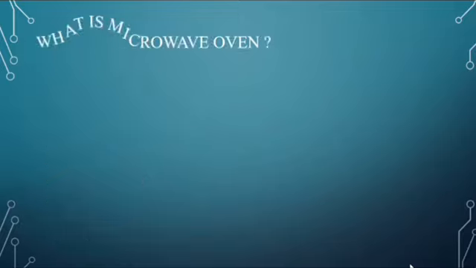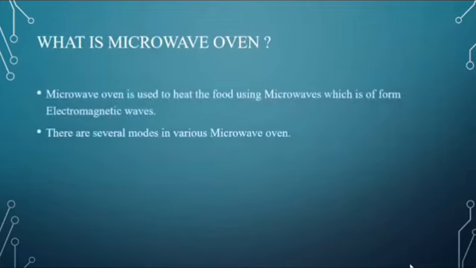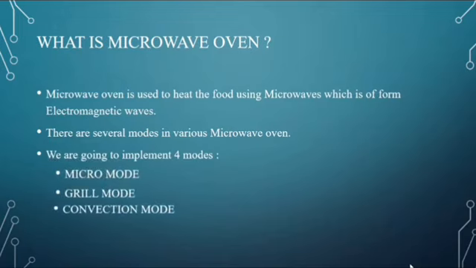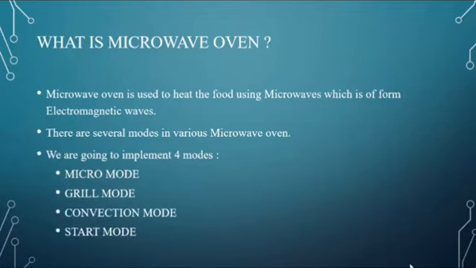So first, what is microwave oven? Microwave oven is used to heat or cook the food using microwaves, which are electromagnetic waves. There are several modes in various microwave ovens. We are going to implement four basic modes such as micro mode, grill mode, convection mode, and start mode. Let's see the working of these modes and how we are implementing it.